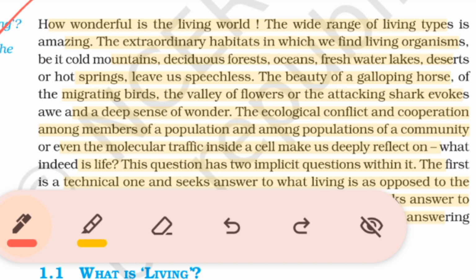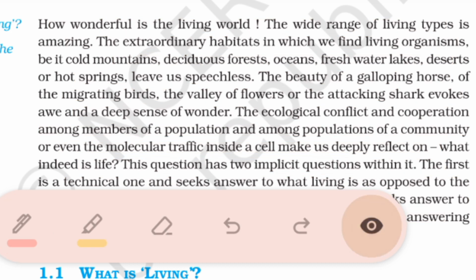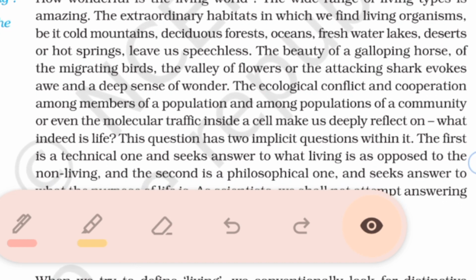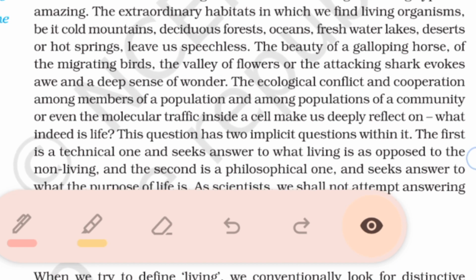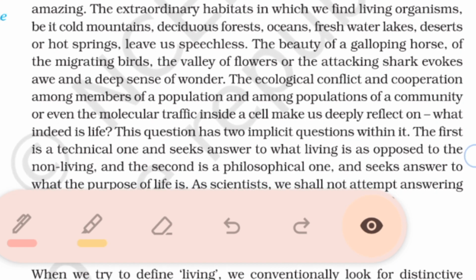The extraordinary habitats in which we find living organisms, be it mountains, deciduous forest, ocean, freshwater lakes, desert or hot spring, leave us speechless. The beauty of a galloping horse, of the migrating birds, the valley of flowers, or the attacking shark evokes awe and a deep sense of wonder.